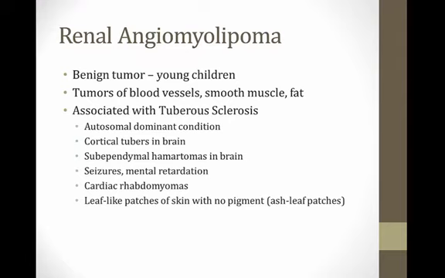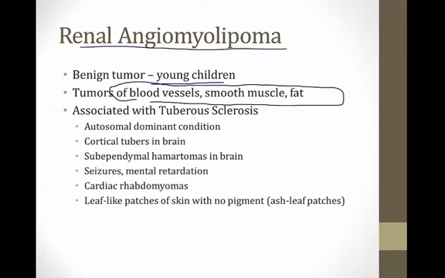So the last kidney tumor I'll talk about is the renal angiomyolipoma. This is a benign tumor of young children, and it's a tumor of blood vessels, smooth muscle, and fat. And the most important thing for you to know about this tumor is that it occurs in tuberous sclerosis. So tuberous sclerosis is a very rare autosomal dominant condition where patients get cortical tubers in the brain. The word tuber just means a growth or a bulge. And what they get are subependymal hamartomas. So remember, the ependyma is the lining of the ventricles and the CSF canal in the brain.